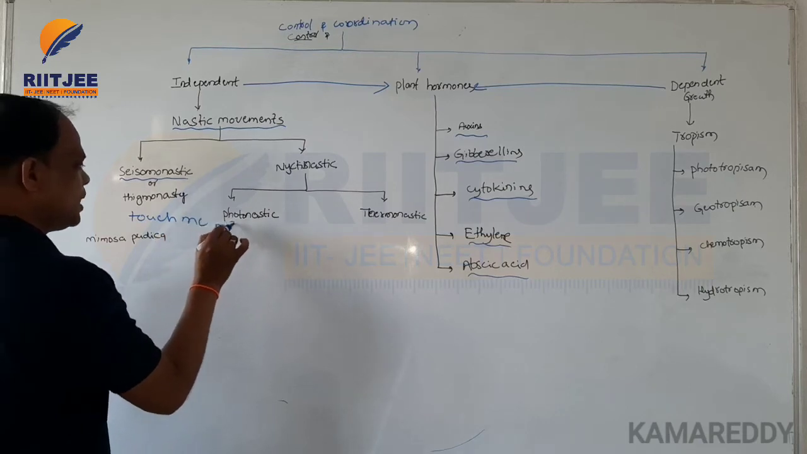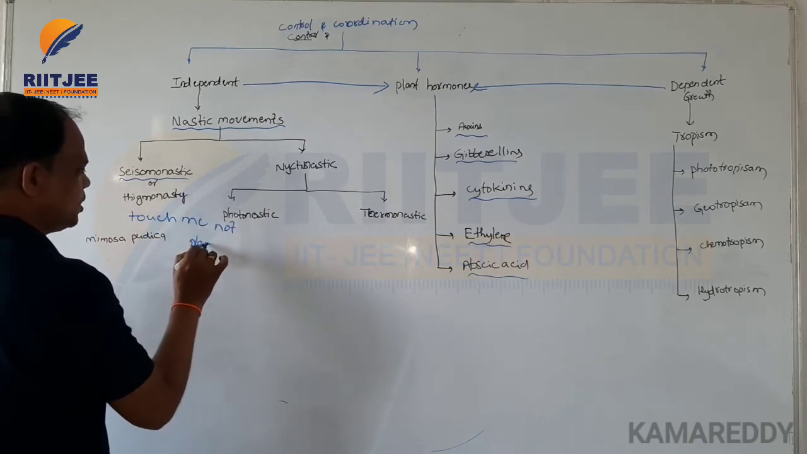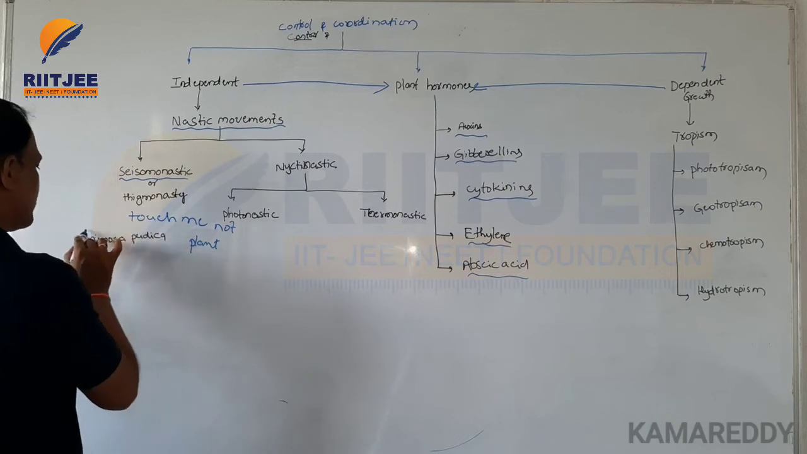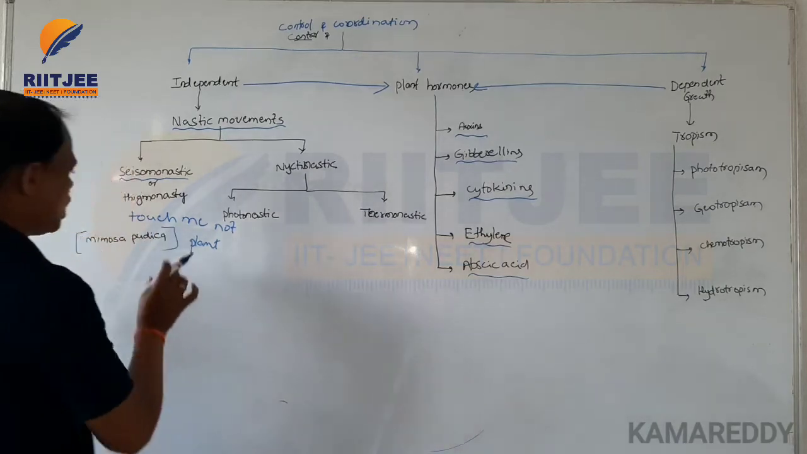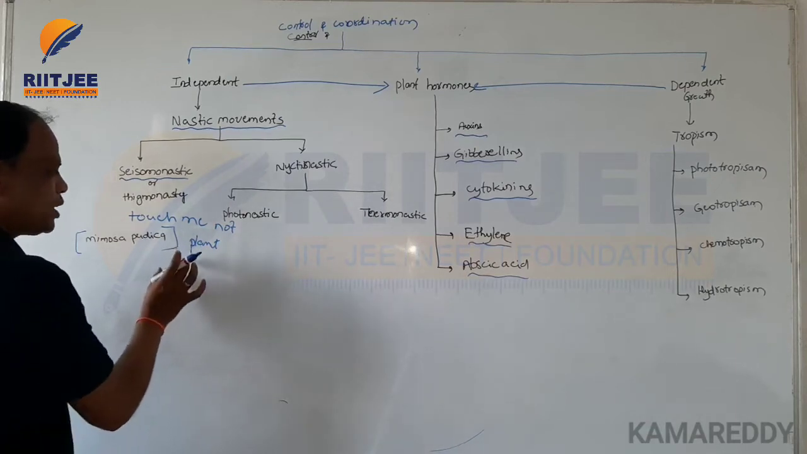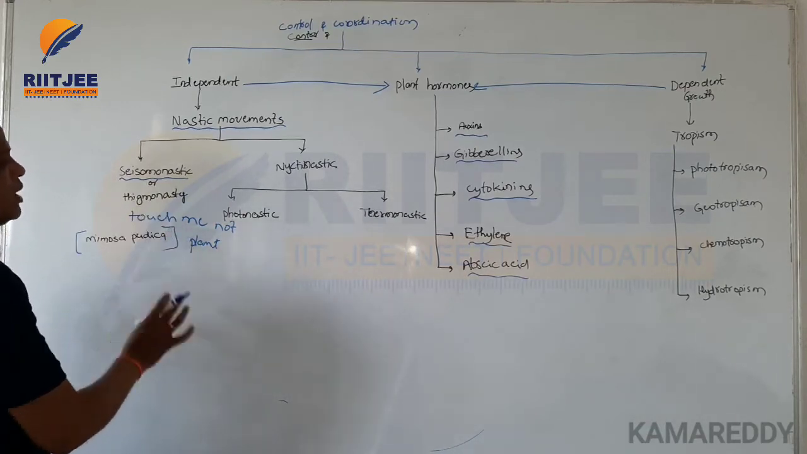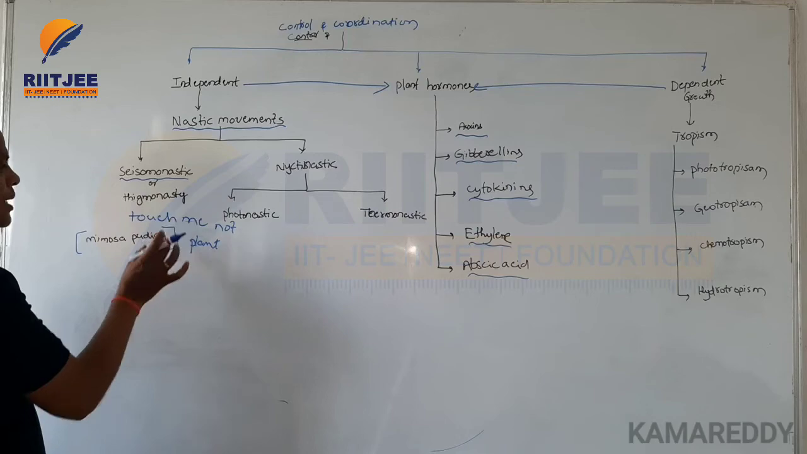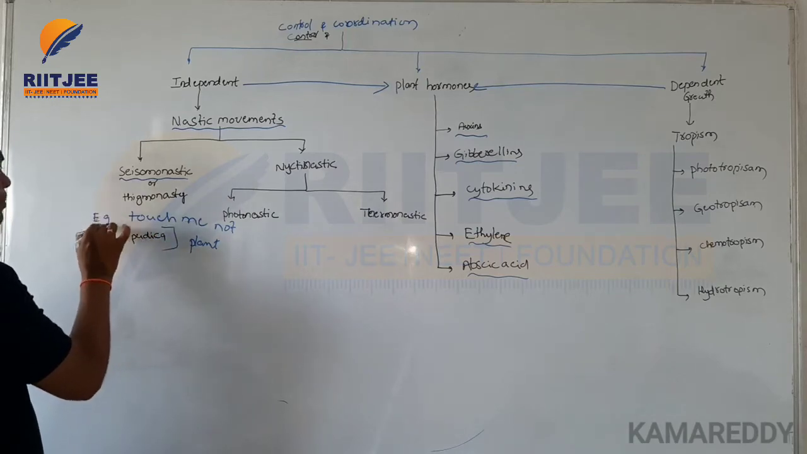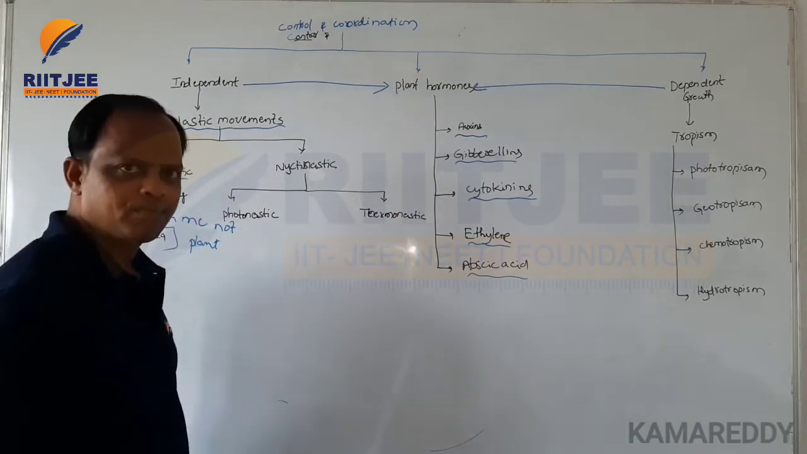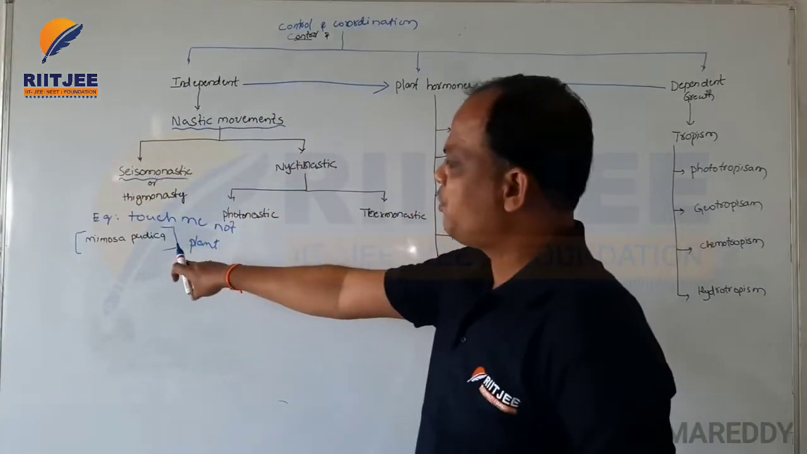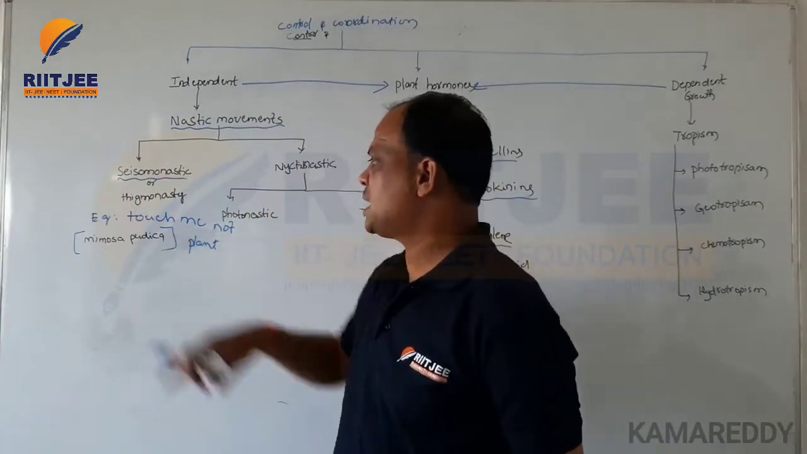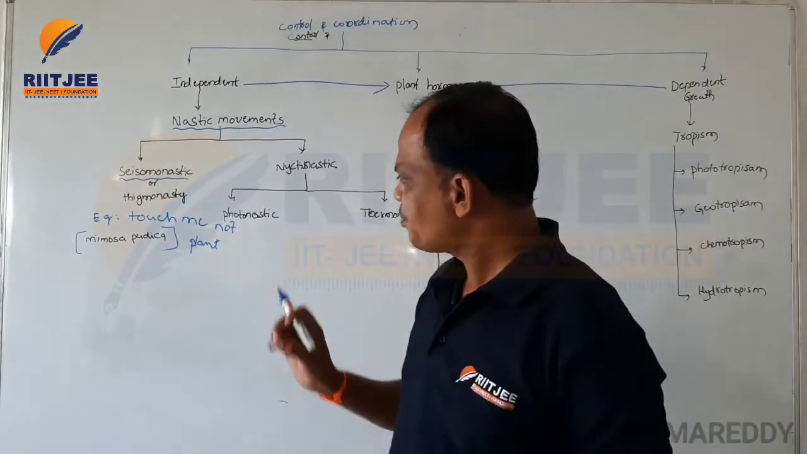Touch me not plant is the best example. The scientific name is Mimosa pudica, and it is also called the Lajwanti plant and the Chuimui plant. This is the seismonastic plant. The example is the touch me not plant. The scientific name of this touch me not is Mimosa pudica.